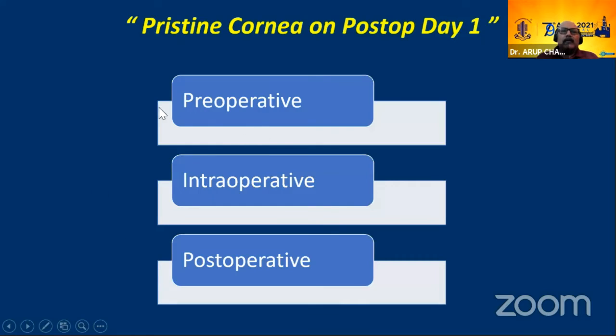So, even if the corneal endothelium is not very clear, we need to have a pristine cornea on post-op day one. So you have to take certain steps in the preoperative period, intraoperatively, and postoperatively.